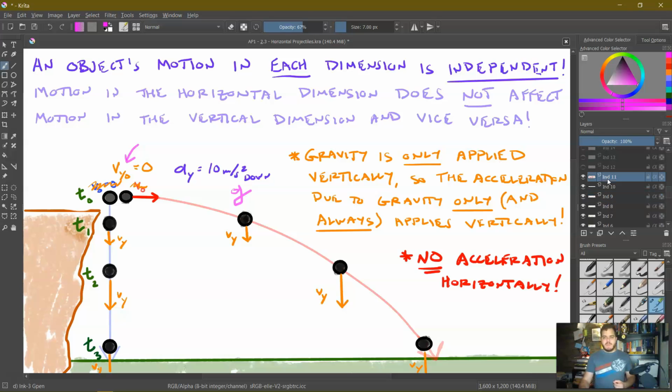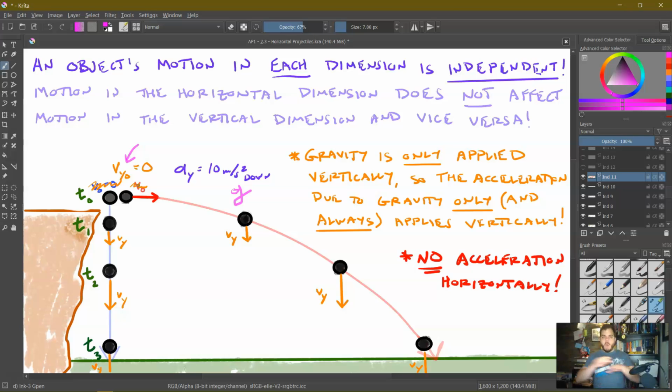Now let's start to look at the horizontal, though. The important thing here is that gravity, since it's not affecting the horizontal motion of either projectile, means there's going to be no acceleration in the horizontal direction. There's nothing to provide that horizontal acceleration. Now, I want to be careful. Some people might be looking at this and going, wait a second, how did it gain this initial velocity? But remember, for any sort of projectile motion, including free fall, we only look at the instant it leaves whatever is launching or throwing it. So in this case, from the instant it leaves the cannon to the instant right before it hits the ground. So it already has gained that initial velocity before we start examining it.